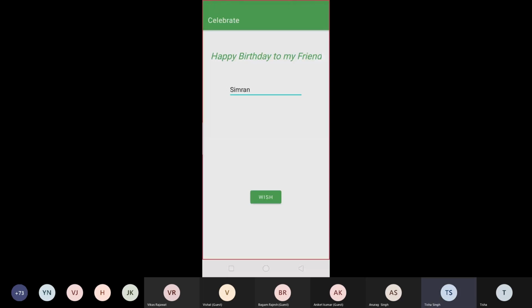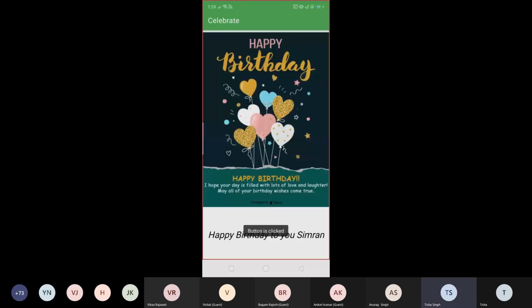Fine. So let's click on this wish button. Yes. So you can see that this toast has appeared, button is clicked, and happy birthday to you, Simran, is appearing over here. Fine. So I hope that all of you were able to achieve the same thing.